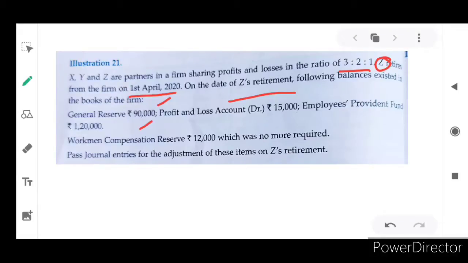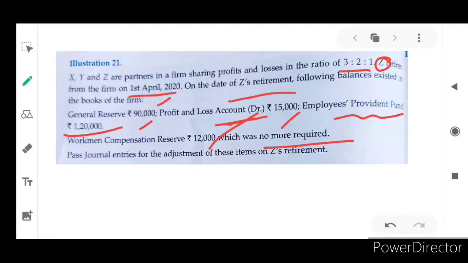General reserve 90,000, profit and loss account debit balance 15,000, employees provident fund 1,20,000. Here it is provident fund, so the contribution will be outside. You have to be very careful. And workmen compensation reserve 12,000, which was no more required. Pass journal entries for the adjustment of these items.